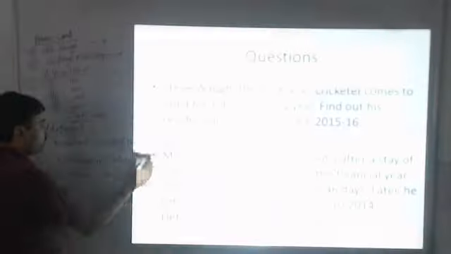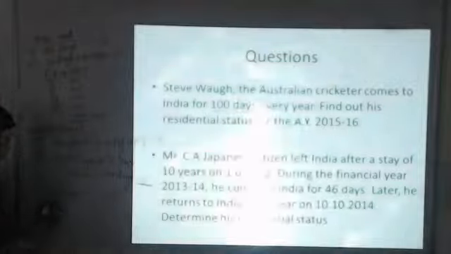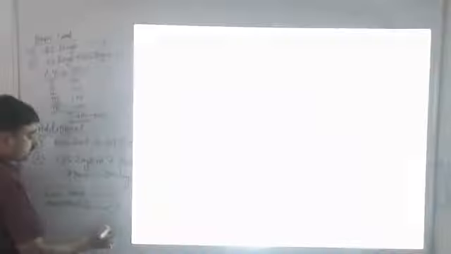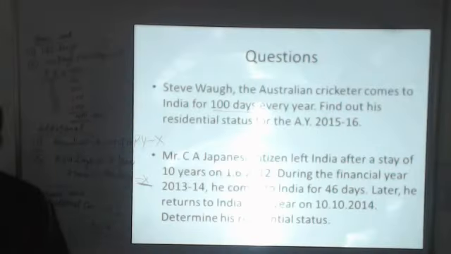If this condition cannot be fulfilled, the other may also not be fulfilled, and thereafter we have to give the answer by saying that since he fulfills the basic condition but one additional condition has not been fulfilled, and the second has not been fulfilled, he will be called non-ordinarily resident in India. So this will be the way by which we judge the residential status of a person.